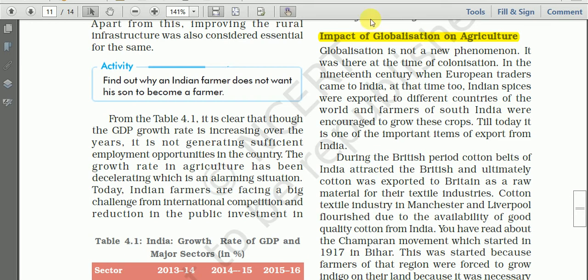So here is the topic: impact of globalization on agriculture. This is the last part of Chapter 4, agriculture. I think all of you might have learned the meaning of globalization in your economics classes.